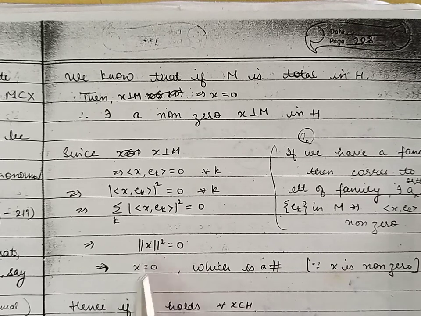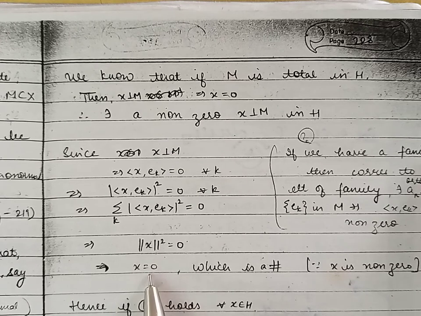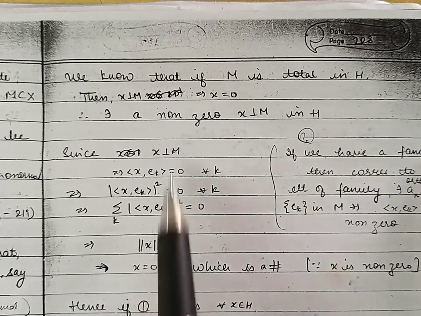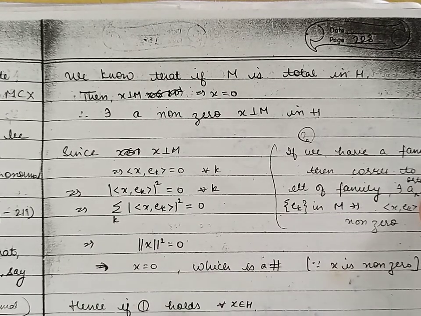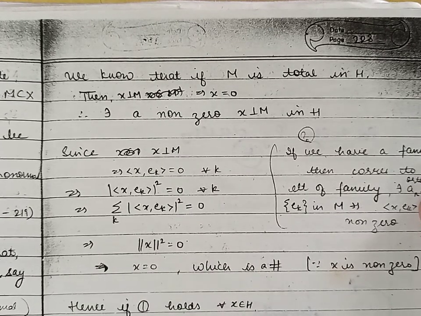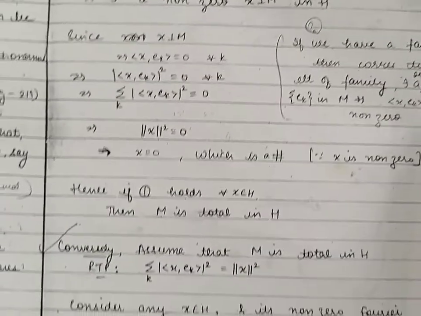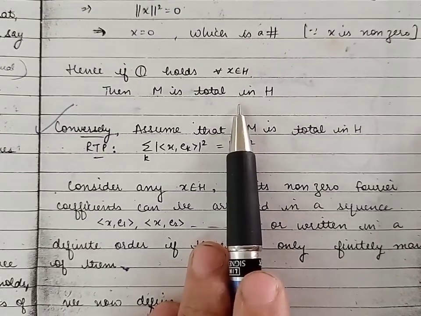If X norm is 0, X will also be 0, but that gives us a contradiction because we have taken X non-zero. So this contradiction proves that our assumption is wrong and M is total in H.